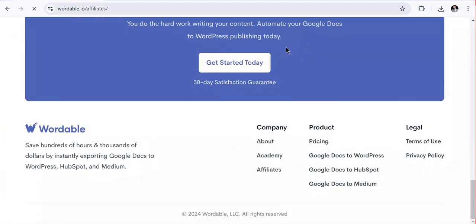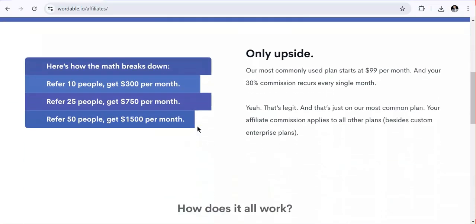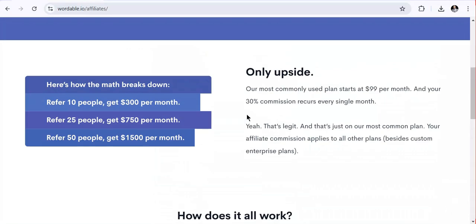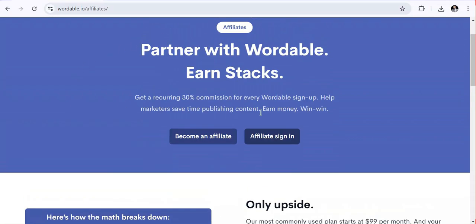The affiliate program will show us how much money, or what percentage, you can earn through Wordable, and this can help us understand whether we can proceed with this platform or not. As you can see, here is the application link, and if you read here, you will see that you can earn recurring commission for every Wordable sign up. Help marketers save time publishing content and earn money.